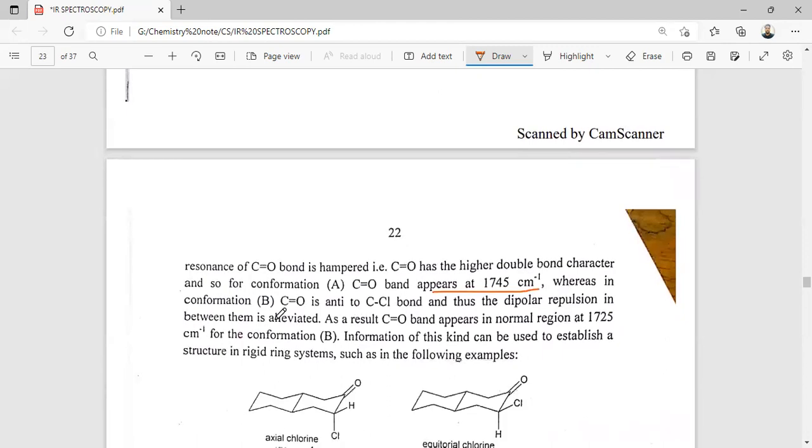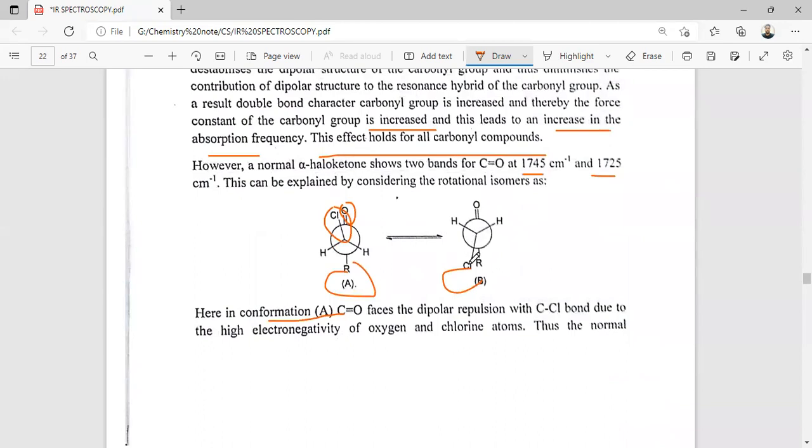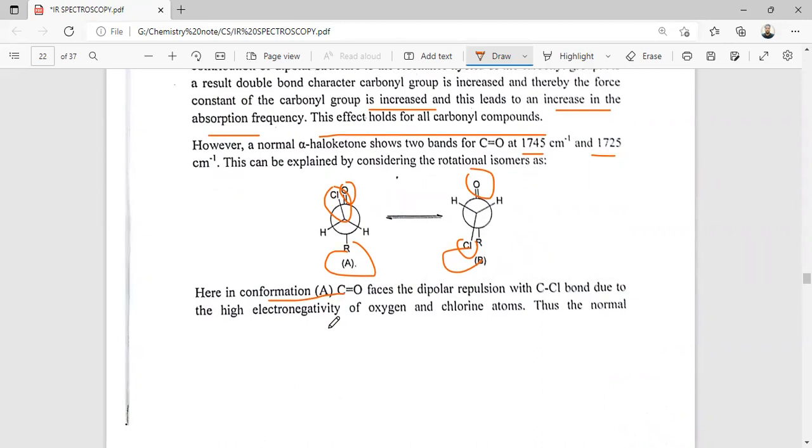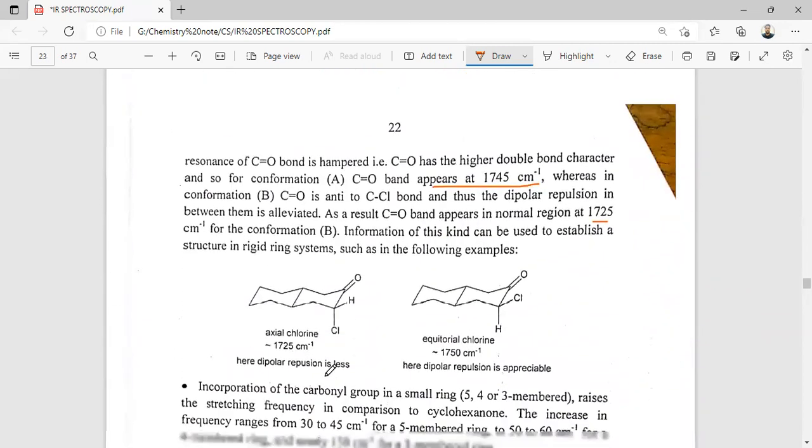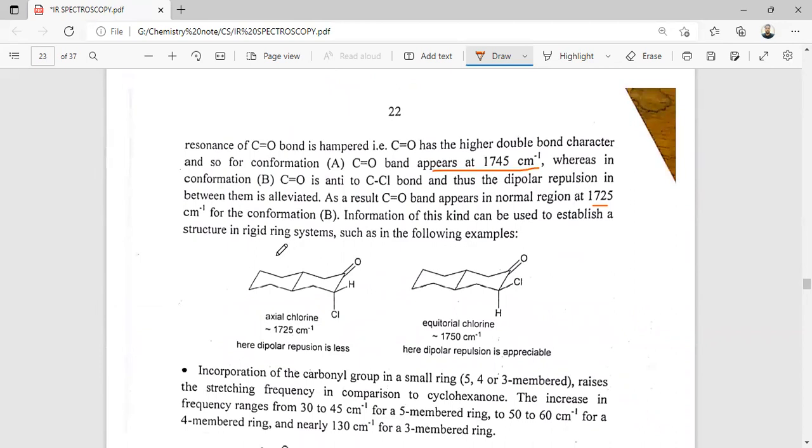But in the case of B, the CO and Cl bond are in the anti orientation, thus the dipolar repulsion between them is eliminated, and as a result the CO band appears in the normal region for conformation B. So for B, the Cl and the C double bond O are in the anti conformation. So here there is no dipolar repulsion, and the carbonyl frequency comes at the normal region. This information can thus establish the structure of the ring system.